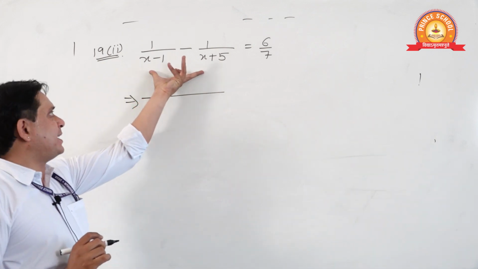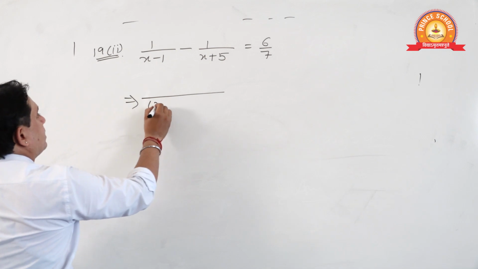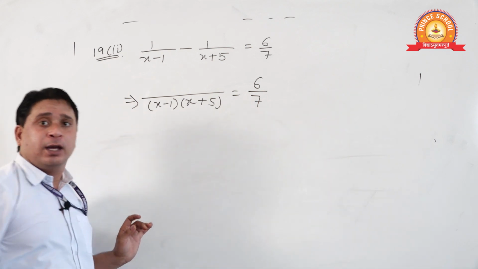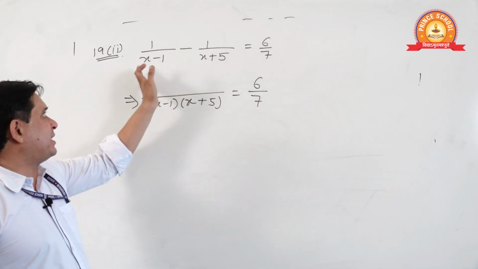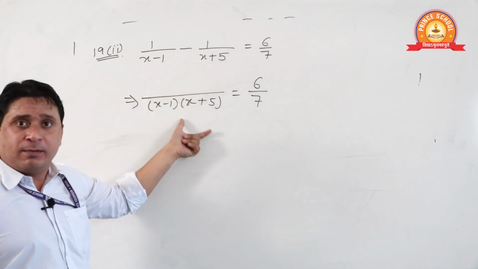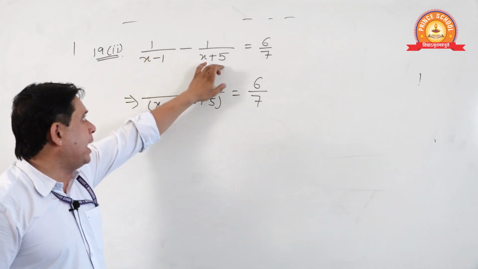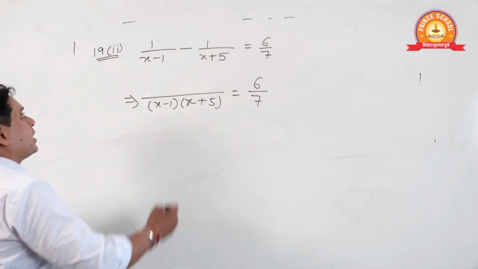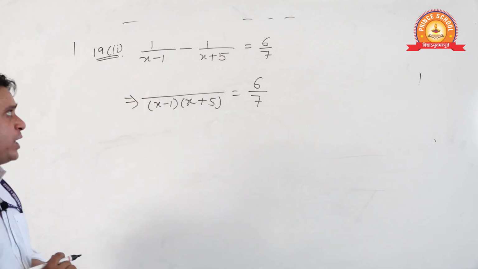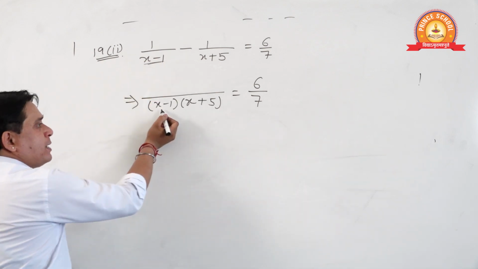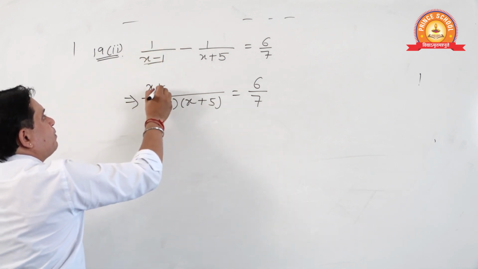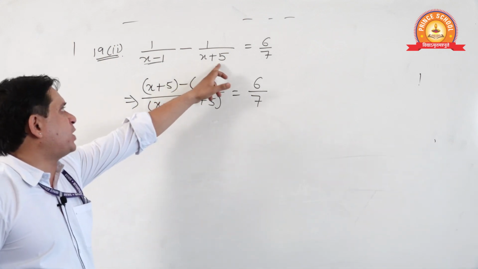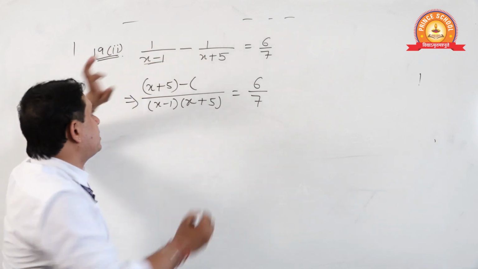Once you take their LCM, (x minus 1) into (x plus 5) is equal to 6 by 7. When you take the LCM, if there is nothing to take common, you can take the product of the denominators. Here we took the product of the denominators as (x minus 1) into (x plus 5). Now see, by applying the simple calculations, what we get? x minus 1 will drop, this will be multiplied with this x plus 5, minus. Now x plus 5 will drop, this into this, x minus 1.